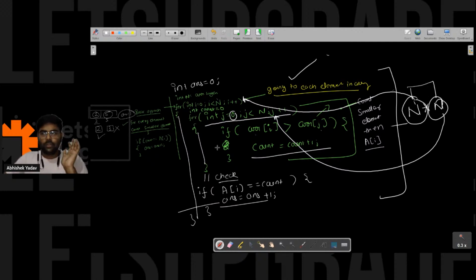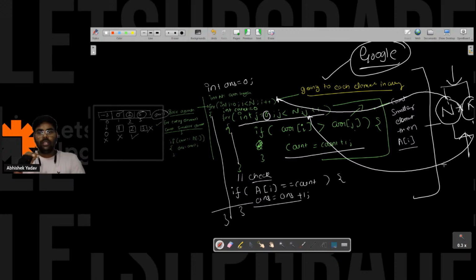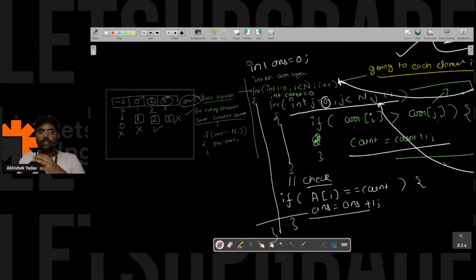So basically this is a question that is asked in the interview of Google. But if Google is asking something, then this is not the best approach. There will be something we are missing. There will be some optimized solution, because n square is not a good time complexity. So you have to improve this solution now. The next question that was asked to me is: you have to improve the time complexity now. So how will I think if I have to improve the time complexity?